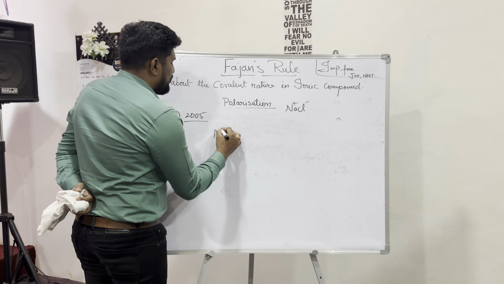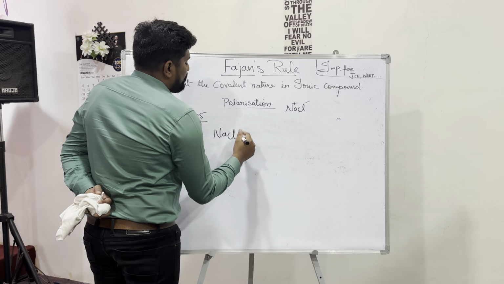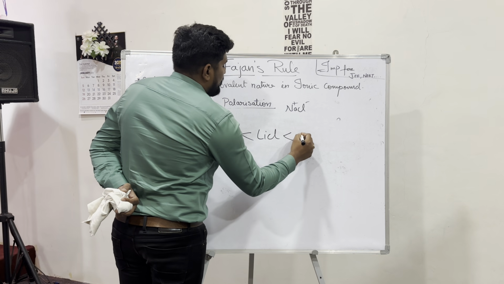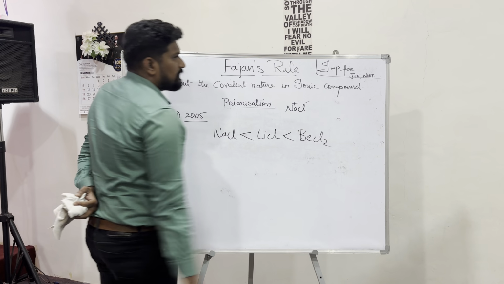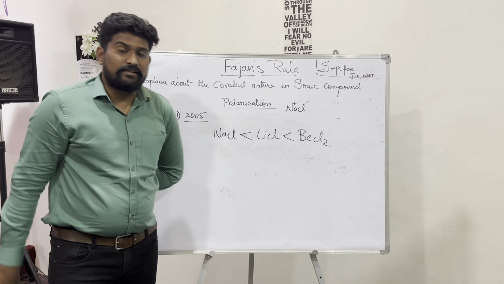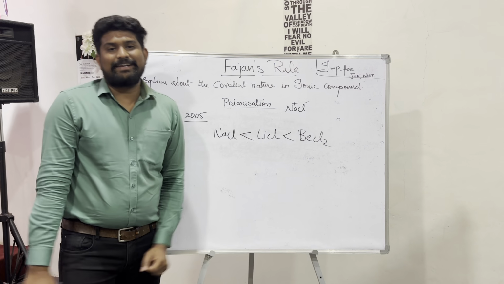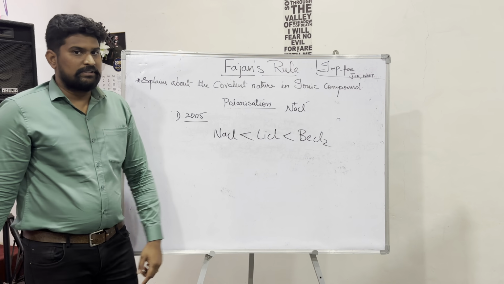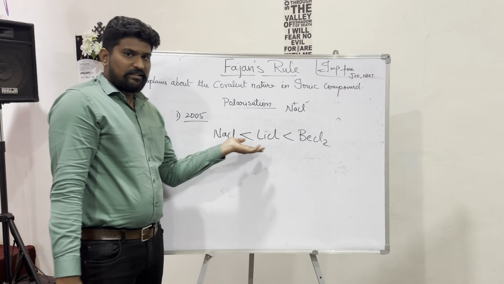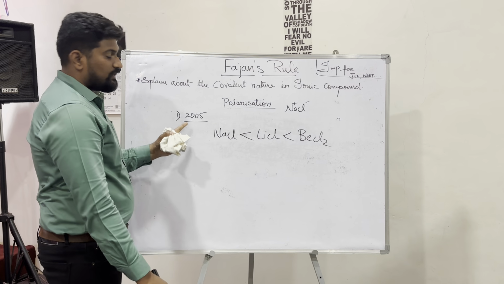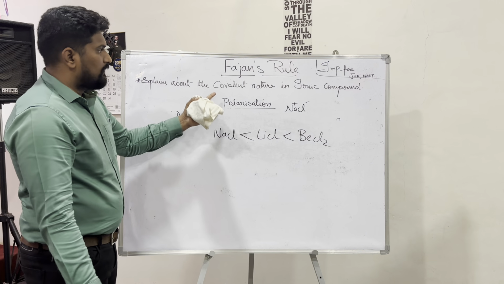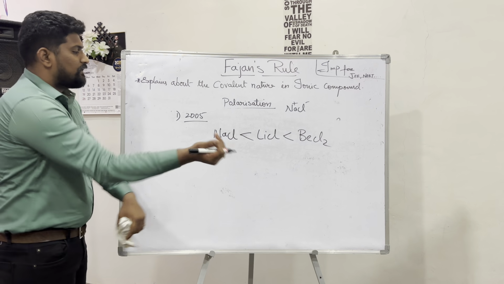There is a question asking about NaCl, LiCl and BeCl2. Write the correct sequence regarding the covalent character for the given compounds. Let us find out the correct sequence. This question is from 2005. Every year one question may be asked from Fajan's rule.